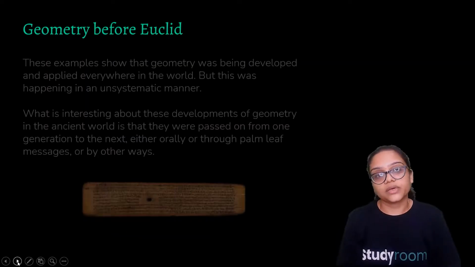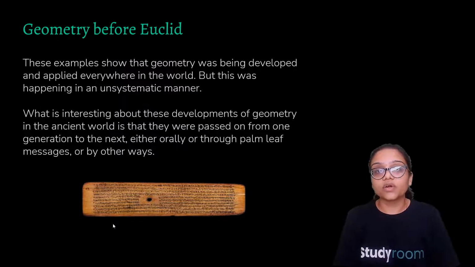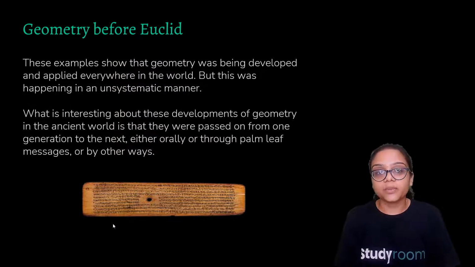Now, geometry before Euclid. Now, Euclid's geometry we are going to know, so we have to start with the history of Euclid. This example shows that geometry was being developed and applied everywhere in the world. But this was happening in an unsystematic manner because everyone was following what they had known and what they had excavated.